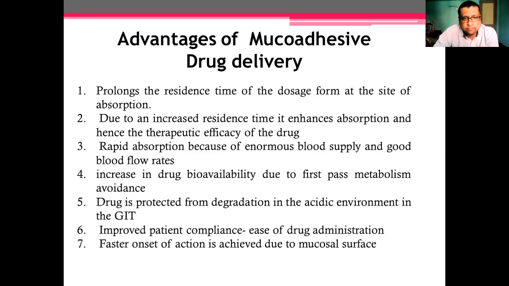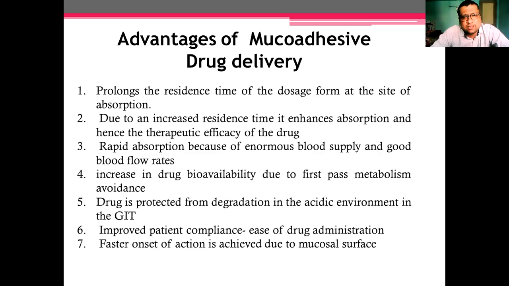After that, the drug is protected from degradation. Means if your drug is degraded in the acidic environment, you can formulate such a drug in the form of a mucoadhesive tablet or mucoadhesive film, which is put into the buccal cavity or sublingual part. At that time there will be no access to the liver. It will directly enter via the jugular vein or via the facial vein. It will directly enter into the heart. So there will be avoidance of first pass metabolism.